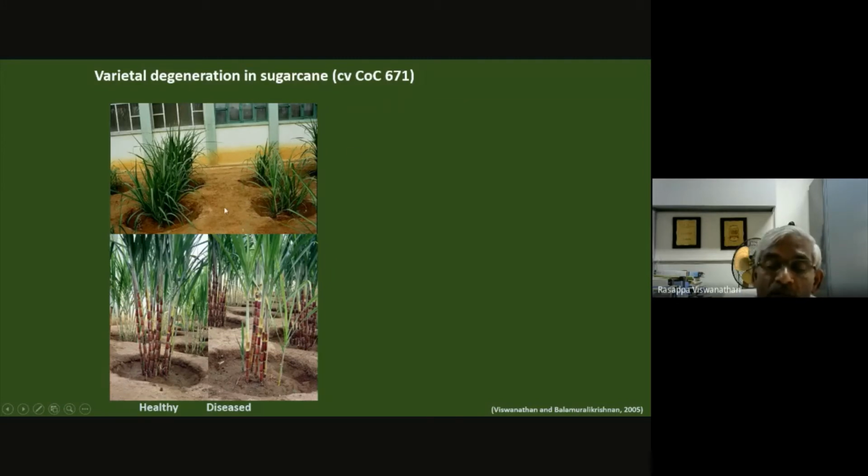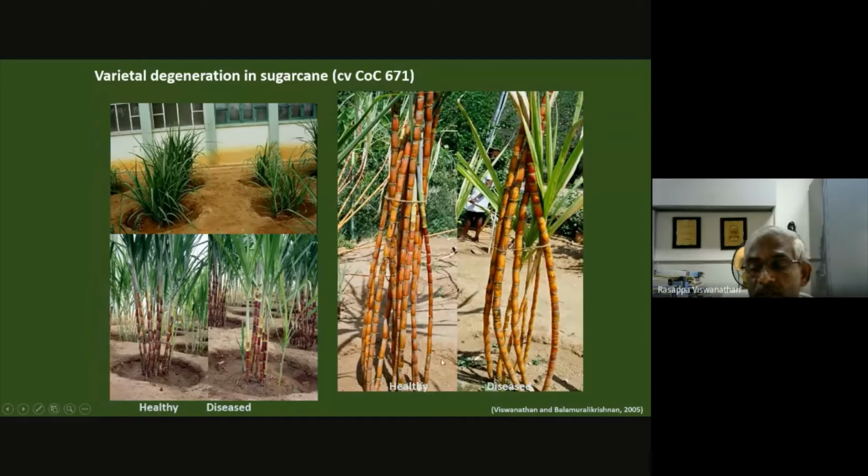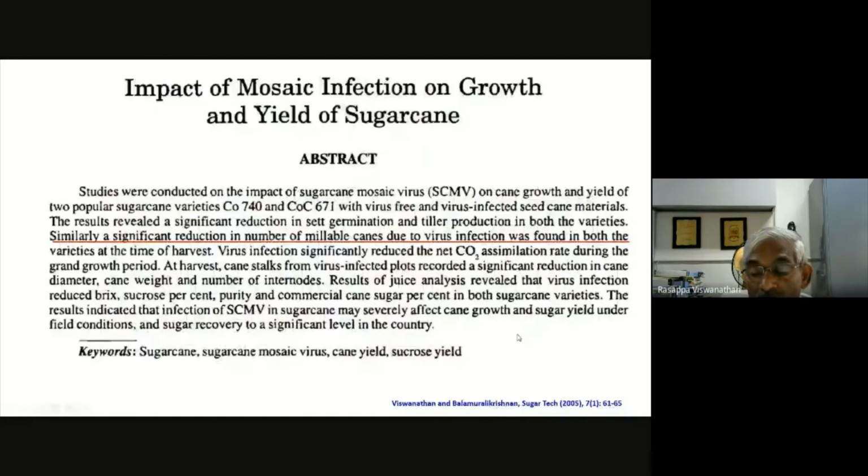In the other case, a normal seed with mosaic also germinates, but the crop establishment is poor. At the time of harvest also, you can see this is a robust cane, as in the case of CO8032 in yellow leaf virus that I explained previously. And whatever parameters we have recorded, either cane growth or cane yield, and also the physiological parameter, the CO2 assimilation rate, there is a significant difference in all these growth parameters and also the yield.